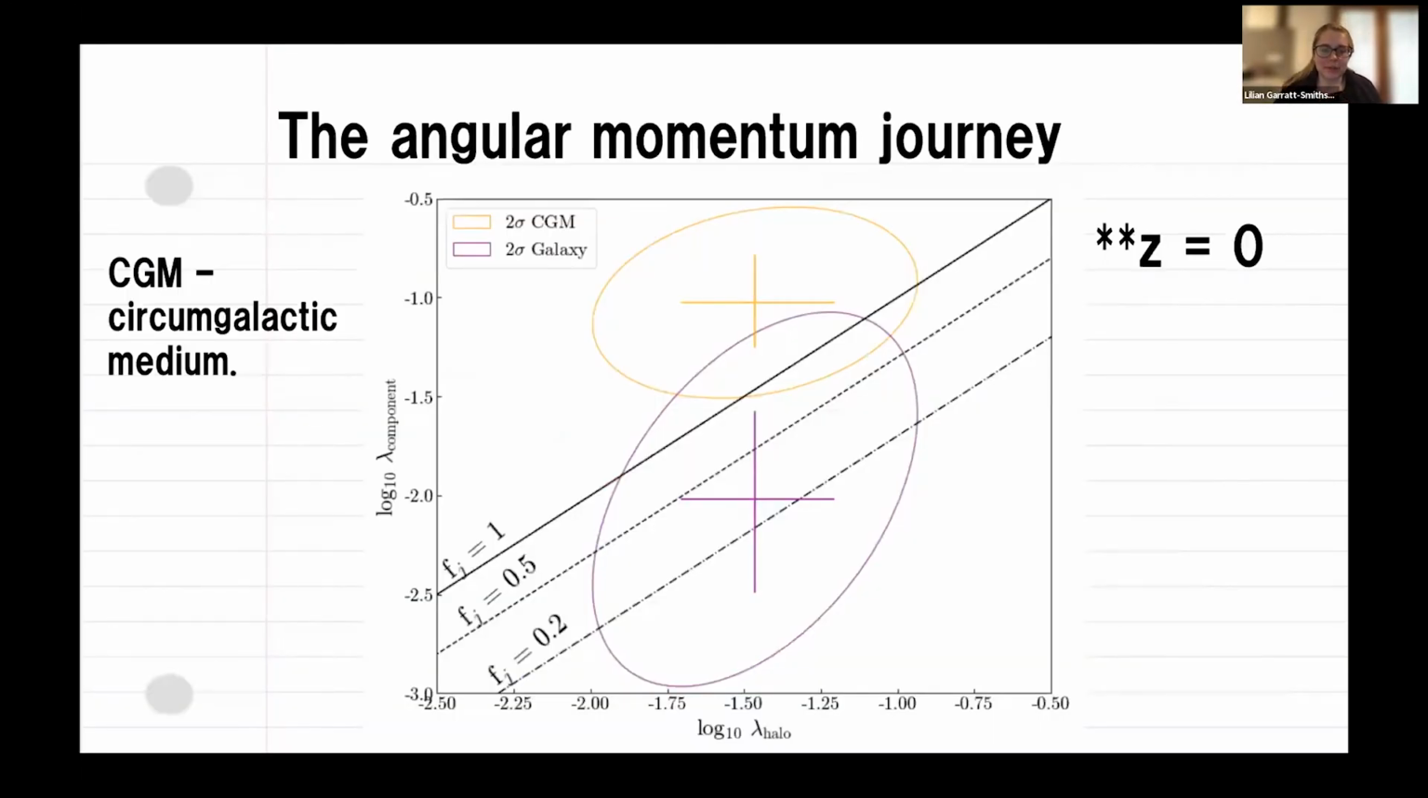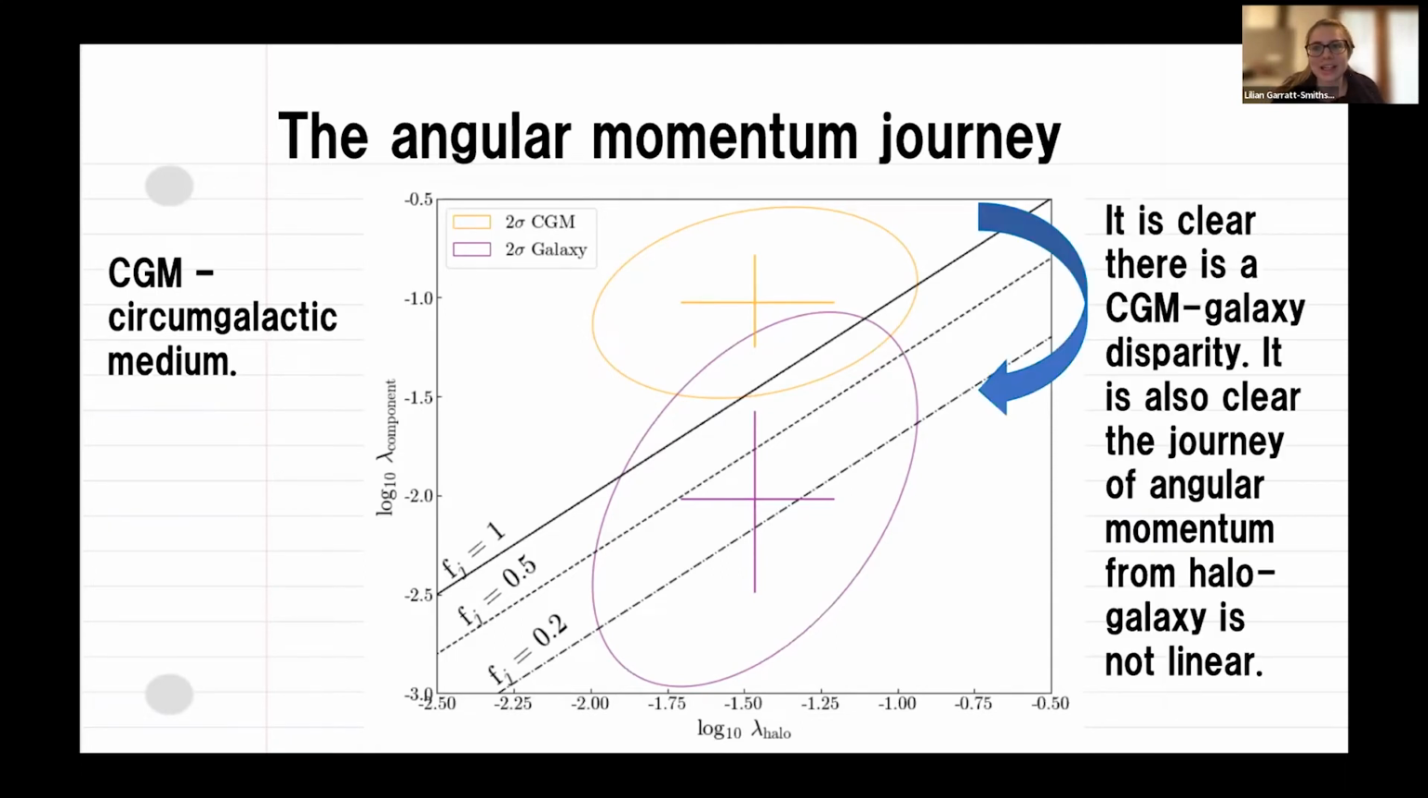So we use that interstellar medium, circumgalactic medium split that I talked about earlier and applied this to the Eagle galaxies. This is the redshift 0 Eagle galaxies, and we get this. Orange is the circumgalactic medium, and purple is just the galaxy. It's clear that there is a disparity there. You're getting higher circumgalactic medium spins and lower galaxy spins. So it's clear that the journey of angular momentum from halo to galaxy is not completely linear. It's not one-to-one.